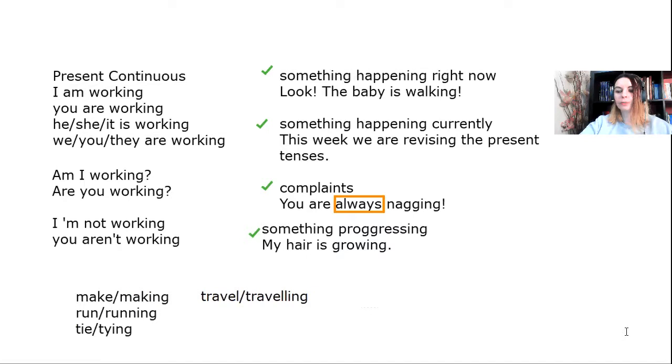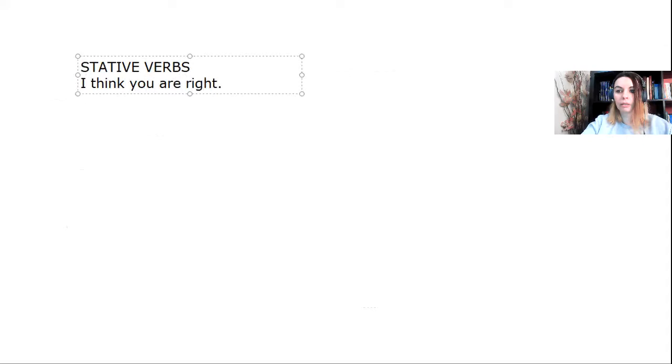Now, mind you, there are certain verbs that are called stative verbs. Now, these verbs cannot be found in the ing form because they express states, okay? So you can say, for example, I think you're right. I think you're right.